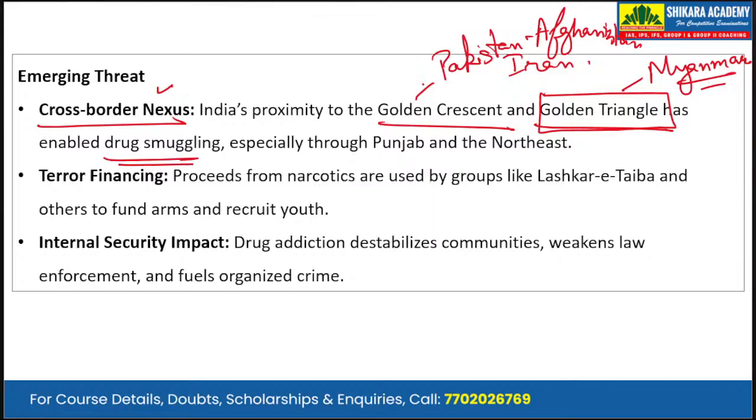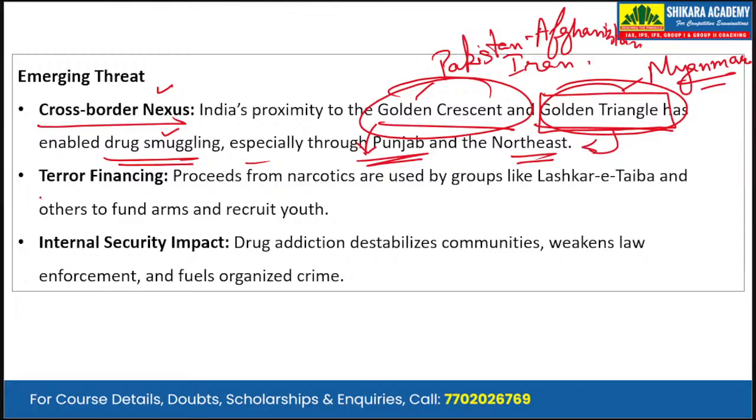Okay, and these Golden Crescent and Golden Triangle, they are the hotbeds of the drug cultivation. Okay, so they enable drug smuggling in India, especially through Punjab, that is Golden Crescent through Punjab, and the Golden Triangle through the northeast states. Second is the terror financing. Proceeds from this illegal narcotics business are used by groups like Lashkar-e-Taiba and others to fund arms and recruit the youth.